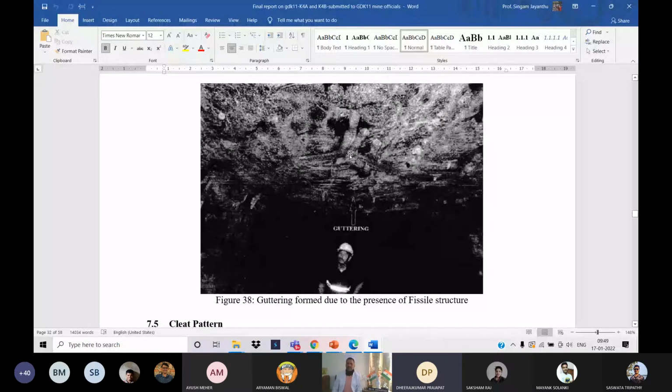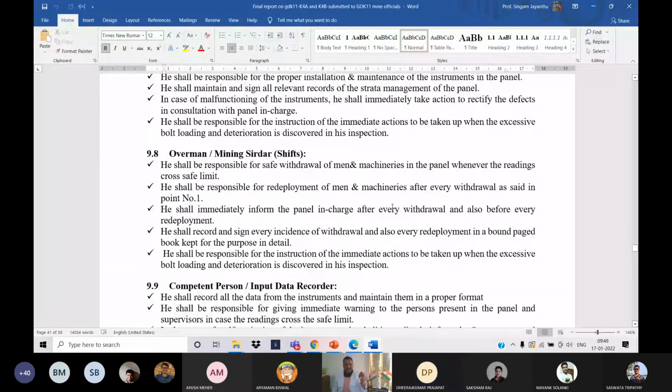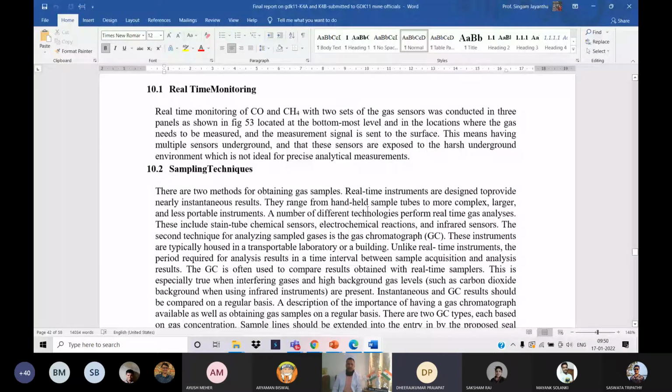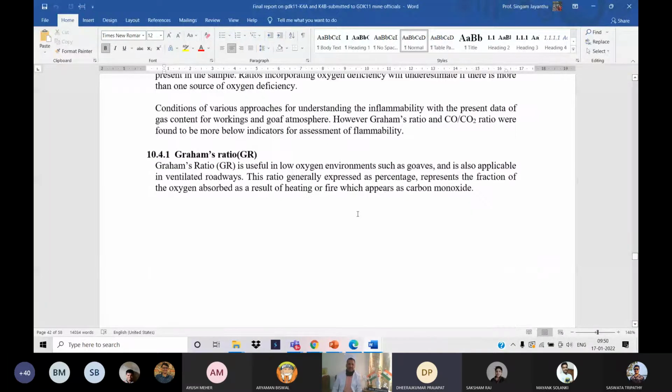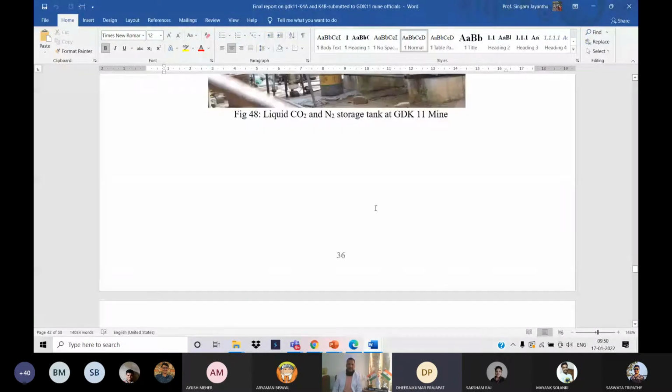All that, anyway, I will be giving you the details: inspection and supervision, how it is to be done. When you become the managers, when you become general managers, CMDs or chairmen, whatever you become, you should know all these things, and you cannot learn later at that stage. You should learn to deal with all these problems. And this is the system that was followed, and this is the system that was followed in dealing with the fires, mine fires.